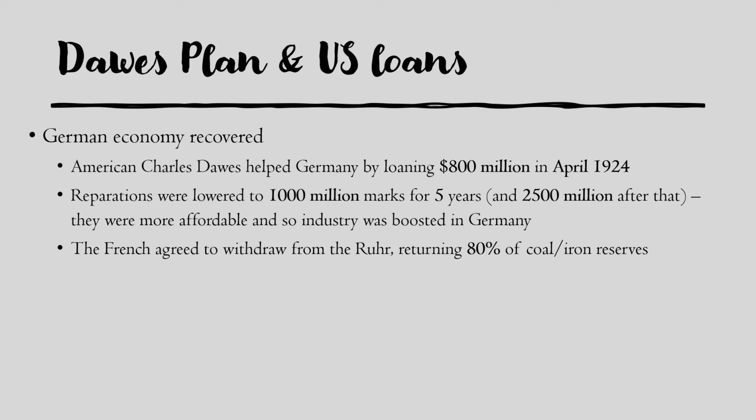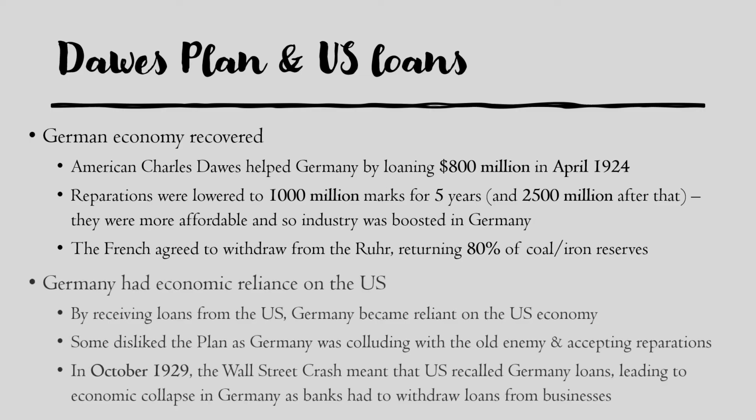And finally, the French agreed to withdraw their troops from the Ruhr region, and this returned 80% of the coal and iron reserves to Germany, which meant that economic production increased, and therefore the government had more money. So it just helped general recovery.